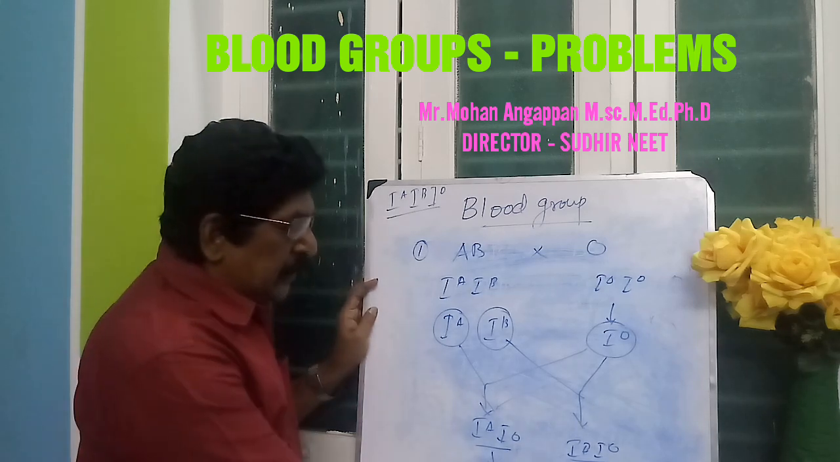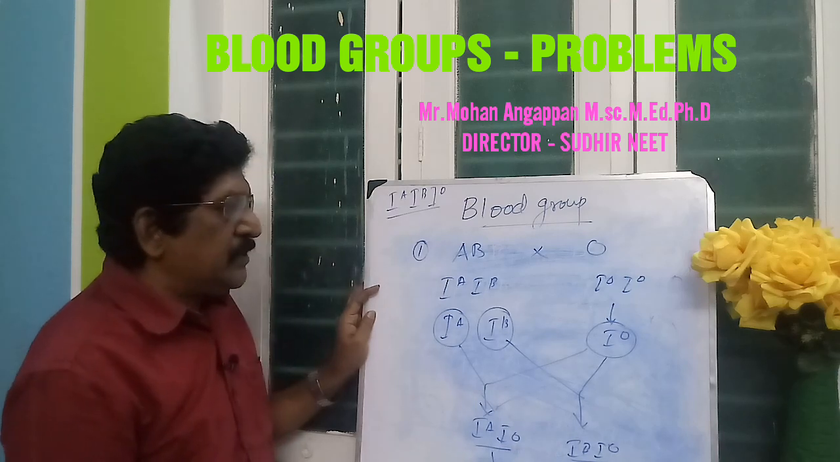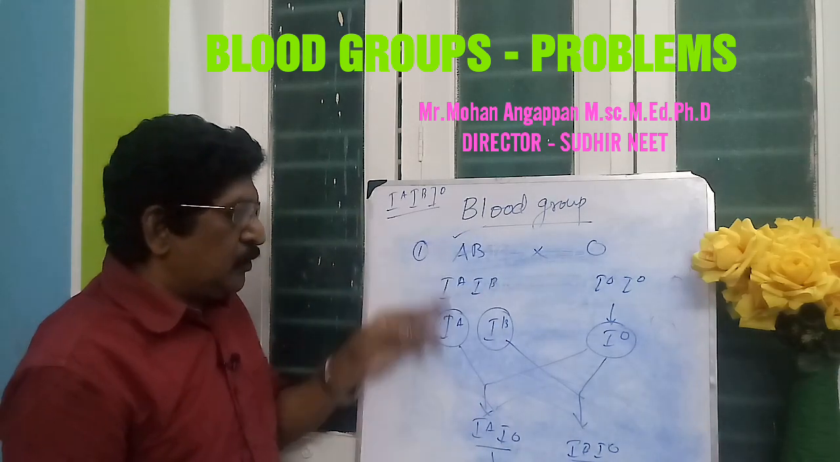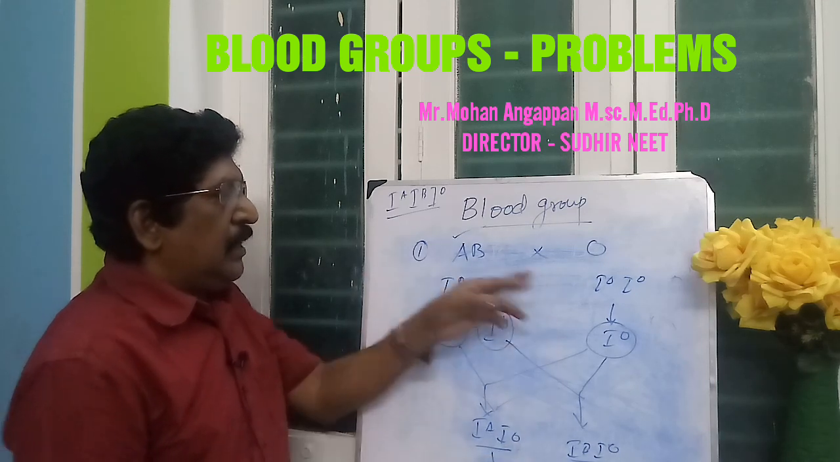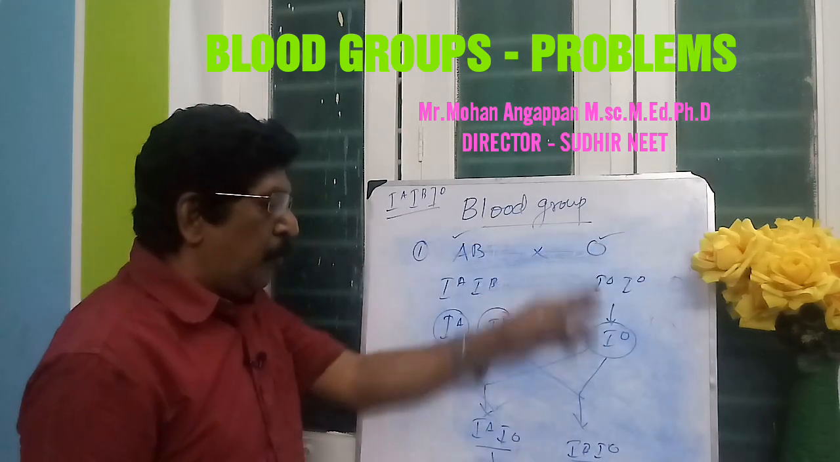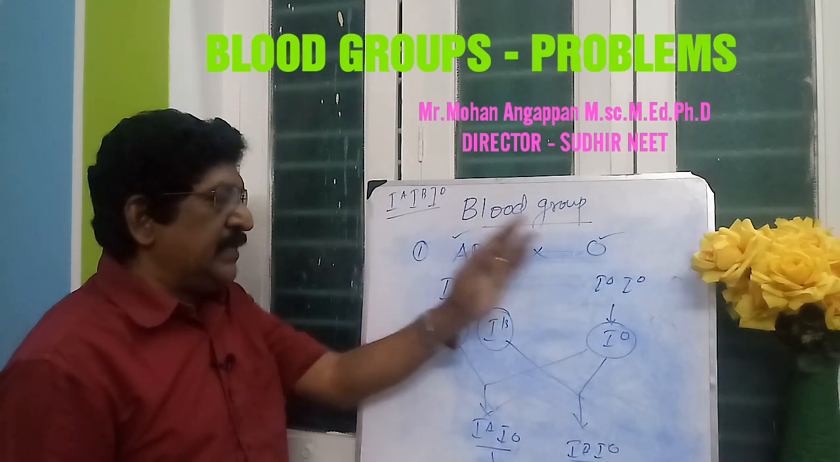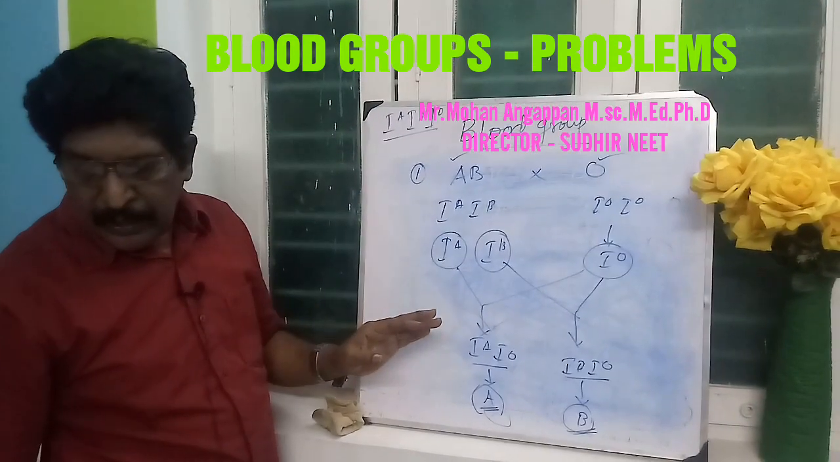So here there are two possibilities, A blood group and B blood group. O and AB are not possible. So even though the father is AB, there is no possibility of AB here. Likewise, the mother is O, yet there is no possibility of O group in the children. So you must understand the concepts. Okay?